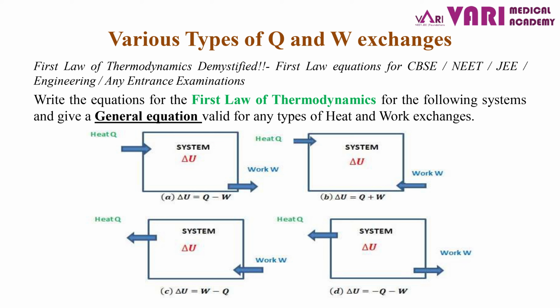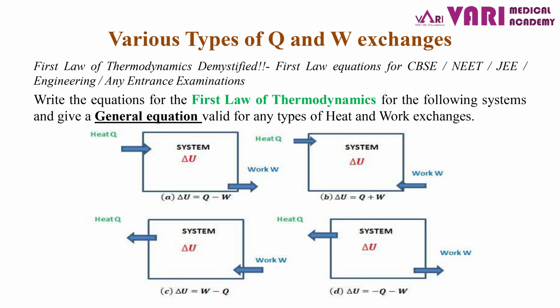So the first law equation for all these systems is different. If you take the first system, the change in internal energy is equal to Q minus W. Change in internal energy is equal to energy in minus energy out. What is the energy entering? Q is the energy entering, so Q comes first. What is the energy leaving? W. So the first law equation applied to system A is delta U equal to Q minus W.